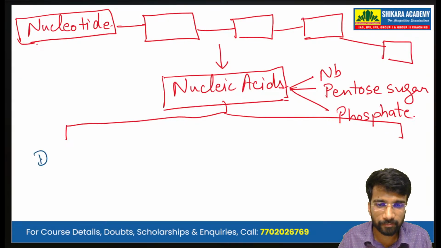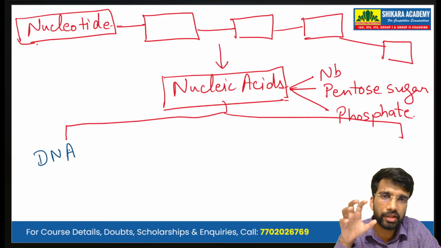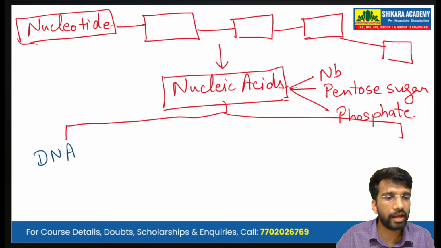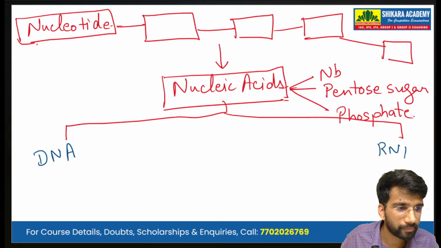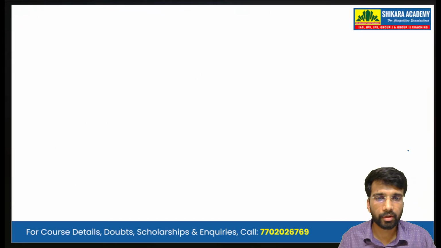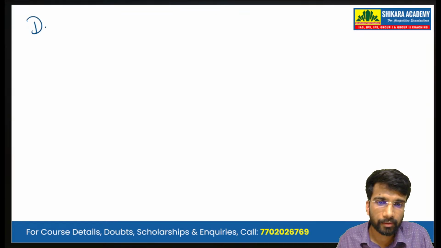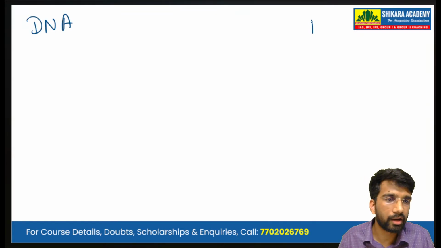We have the DNA, deoxyribonucleic acid, and we have the RNA. DNA, RNA.